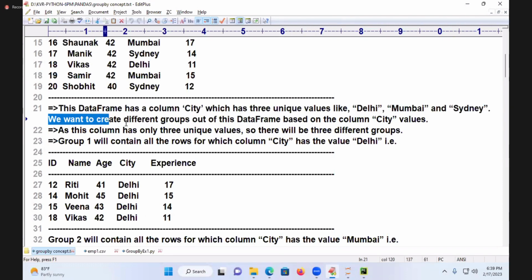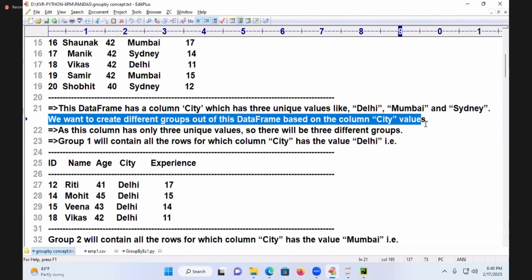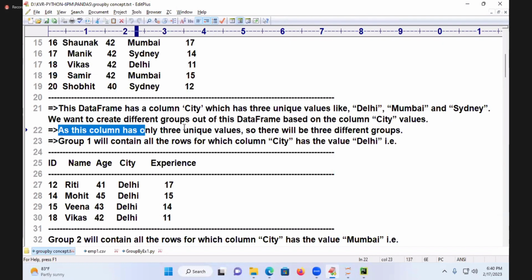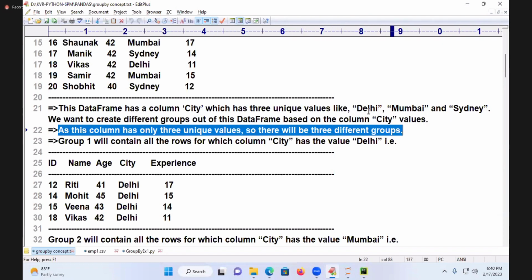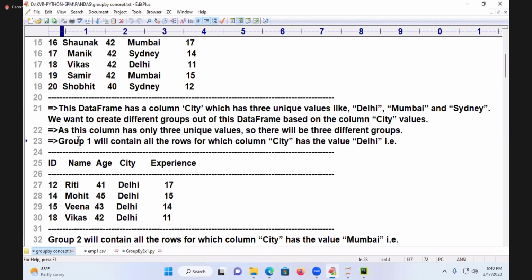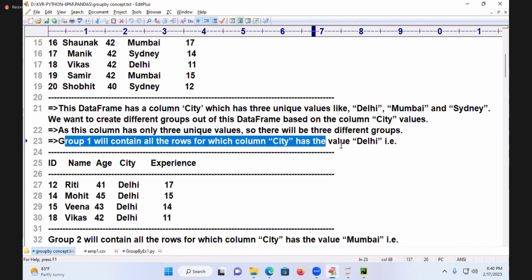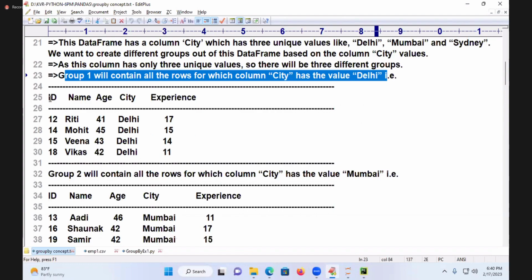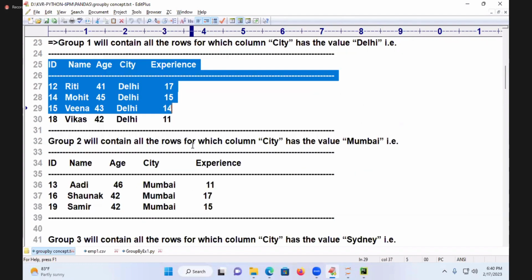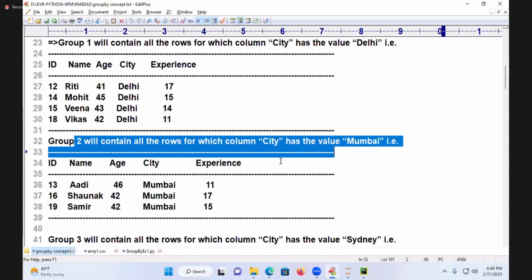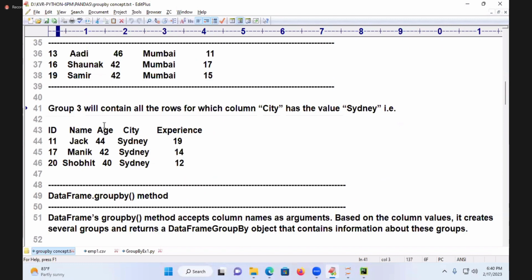We want to create different groups out of this data frame based on the column city. As this column has 3 unique values, there will be 3 different groups. Group 1 contains the city Delhi, which I'm analyzing and showing separately. Next, the second group is Mumbai. Next, another group is Sydney.